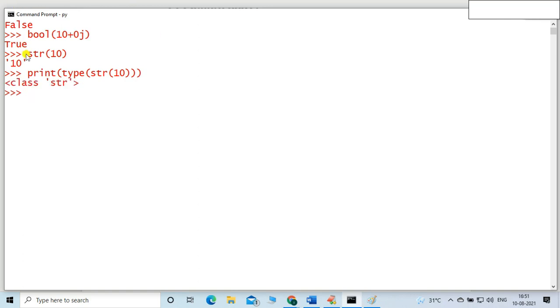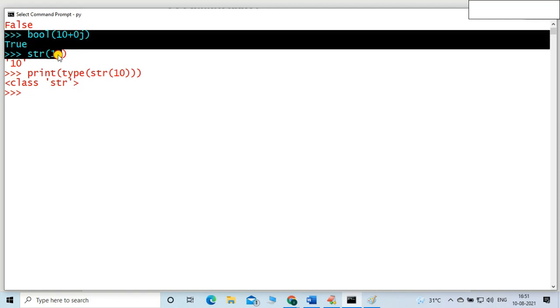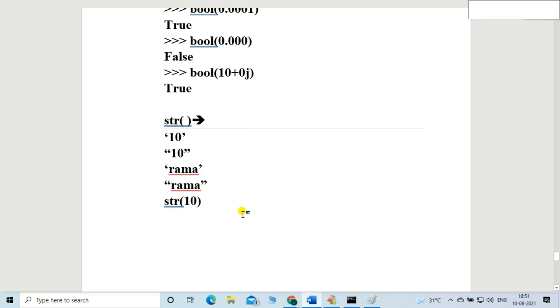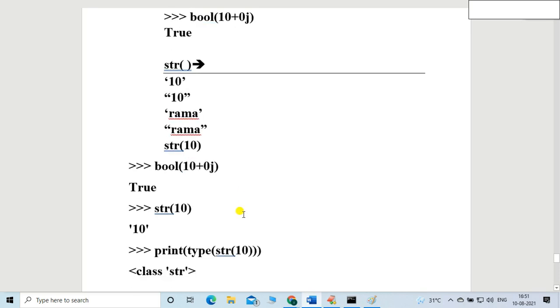You can see this is the thing which I provided. I want to know the type. So type is a function. Type will tell you the type of this conversion. So definitely the type of this conversion is a string. You can see, friends, very simple to understand. The type is a string, represented by str. No need to get confused, friends. So I successfully converted integer to string. Here is an example.